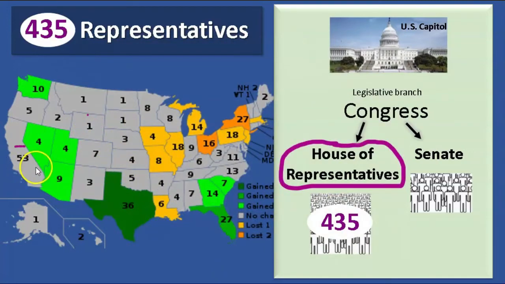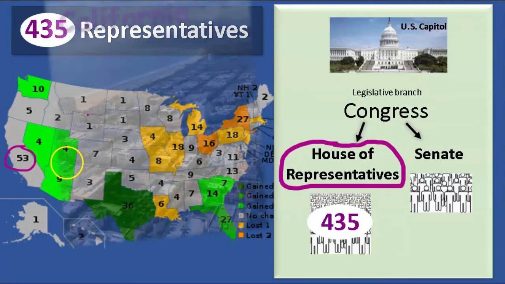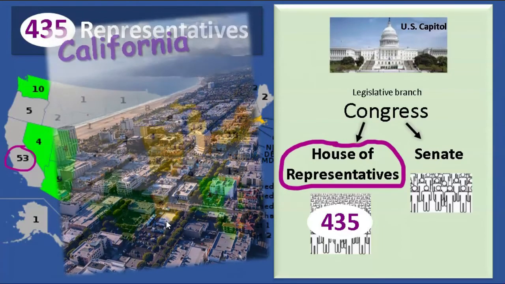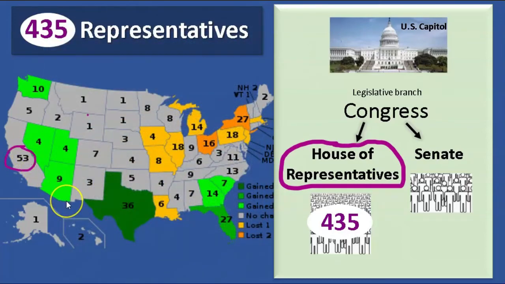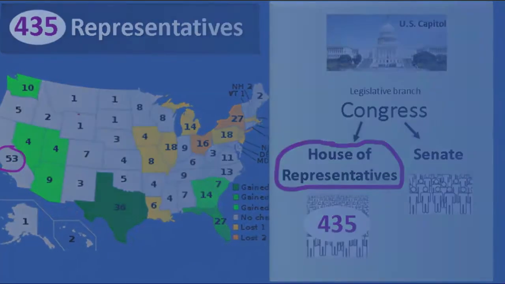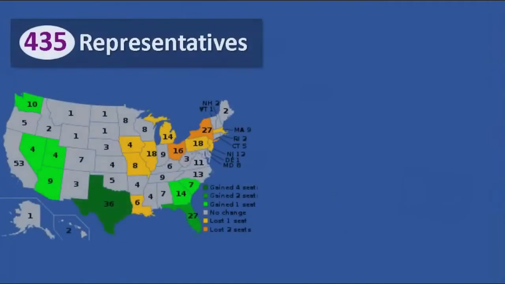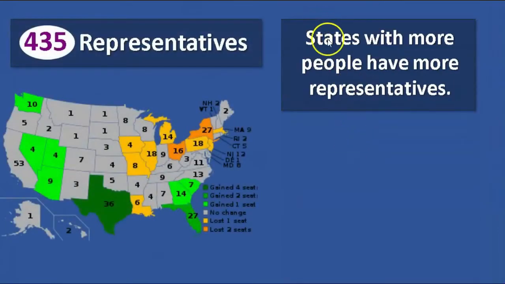Or, look at this state, California. 53 representatives. That's the most representatives of any state. Here's a picture from California. This is Los Angeles. California has many people. So it sends many people to Washington. States with more people have more representatives.